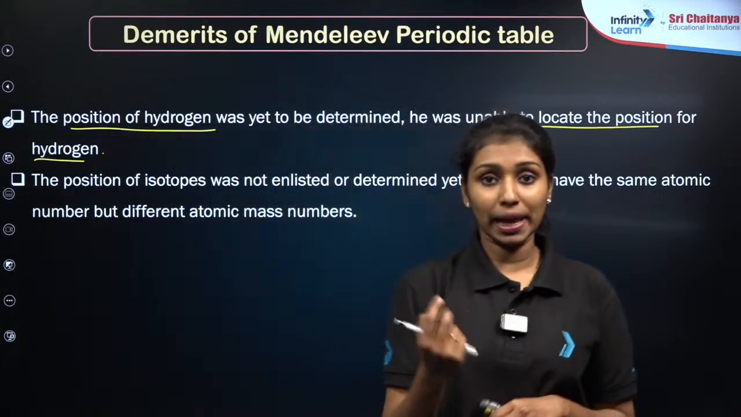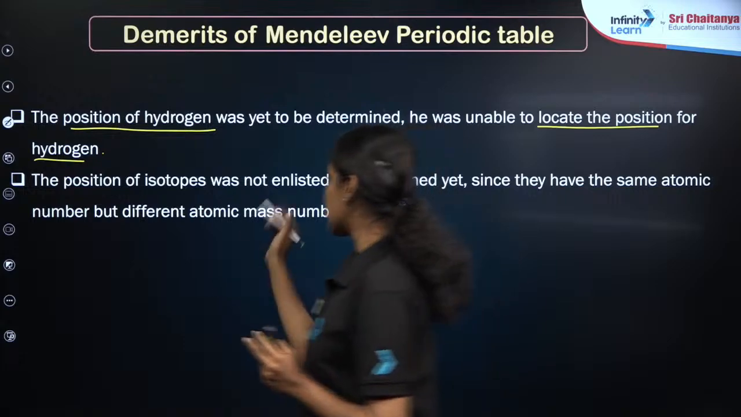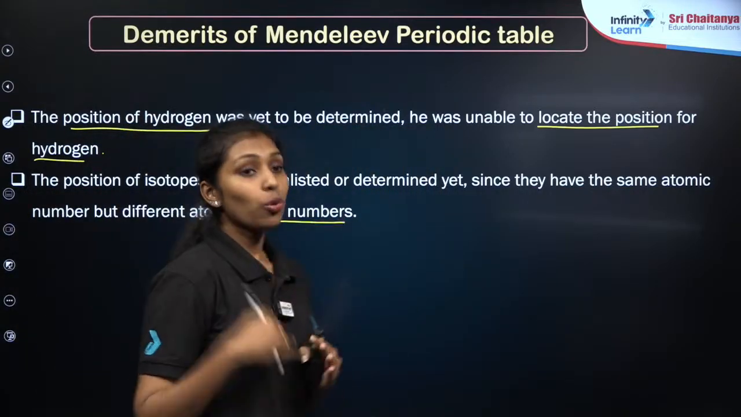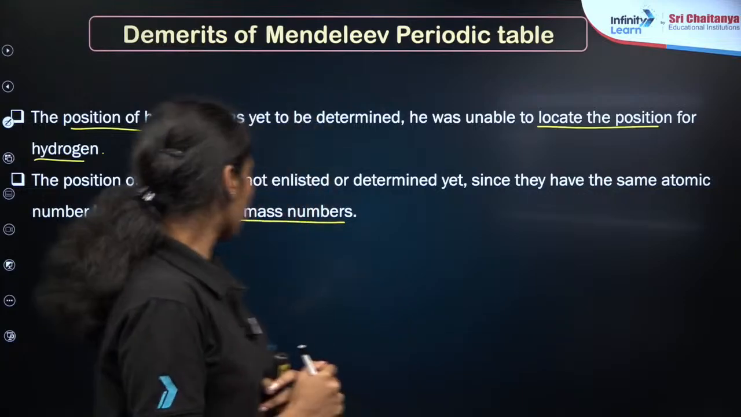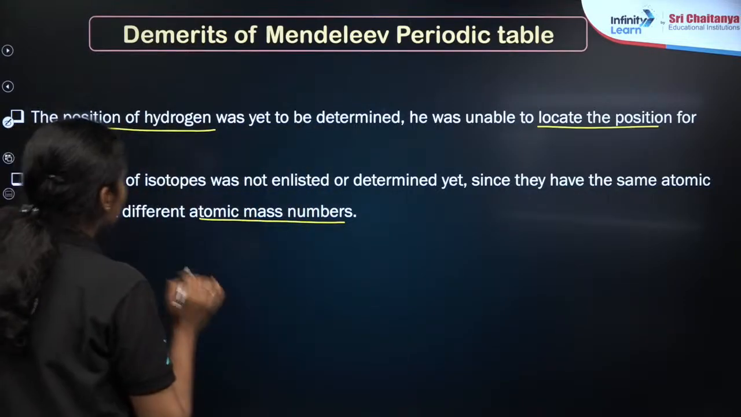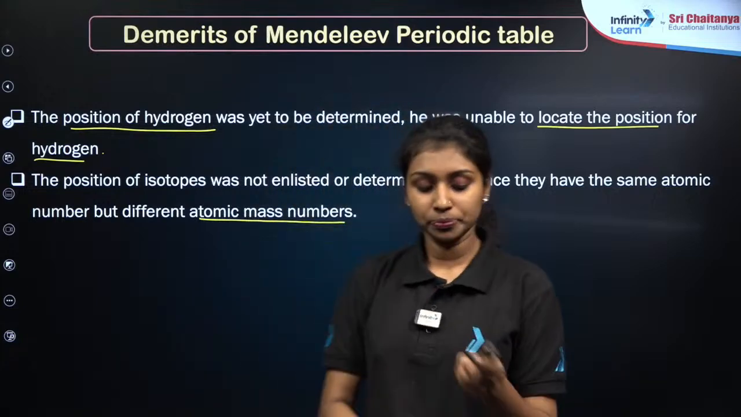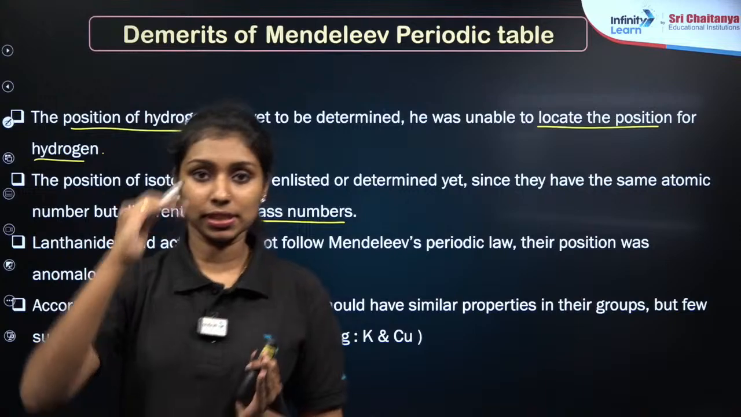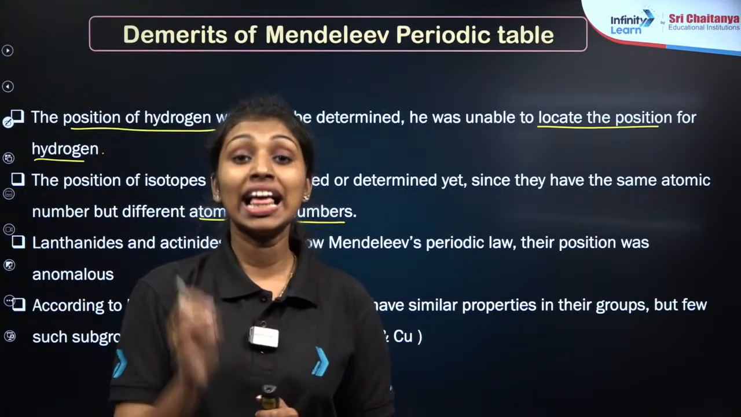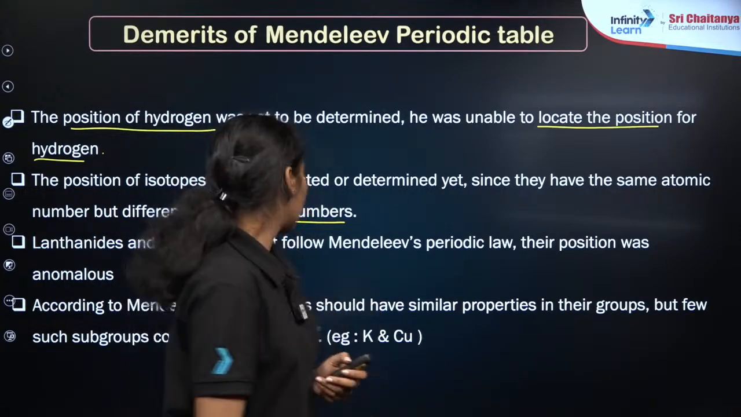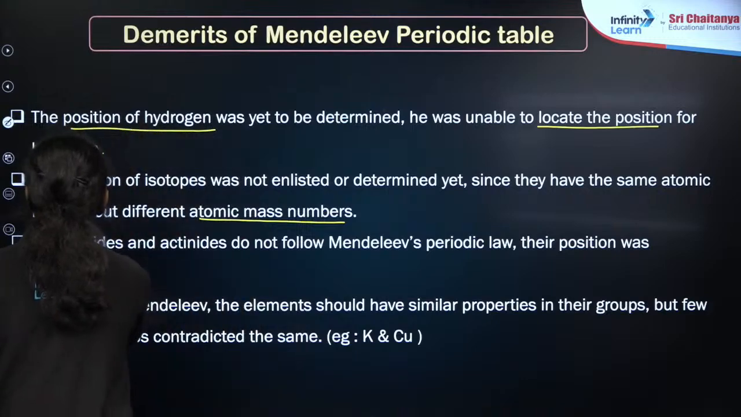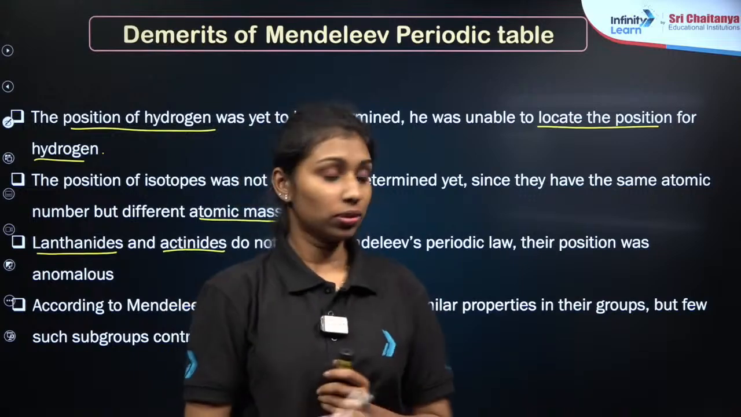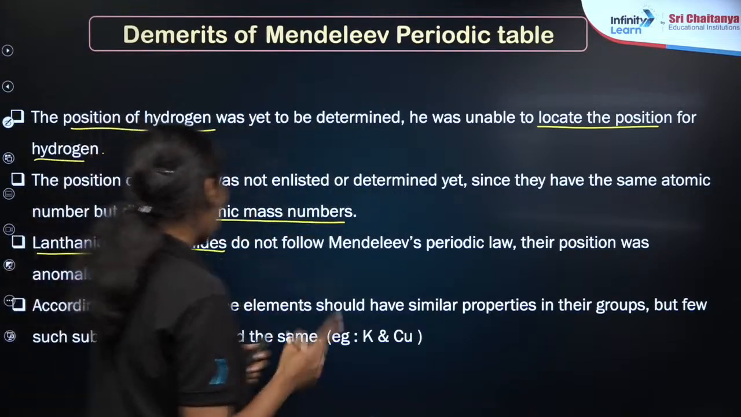Similarly, he failed to explain the existence of isotopes. As you know, isotopes have the same atomic number but different mass numbers, right? He failed to explain the existence of isotopes also. This is the second demerit of Mendeleev's periodic table. Then the third one: in our modern periodic table there are two series of elements in the F block, that is lanthanoids and actinoids. In Mendeleev's periodic table, the actinoids and the lanthanoids do not follow this periodic law. This is another drawback.